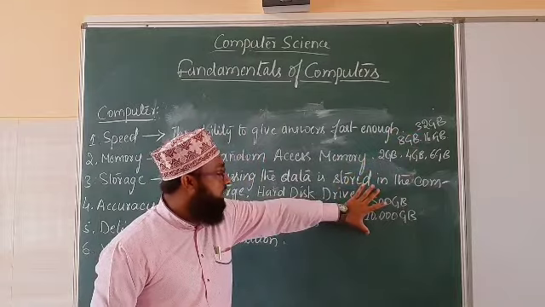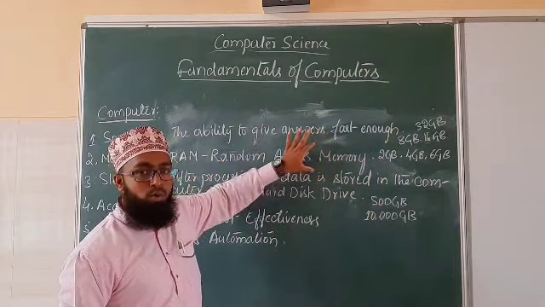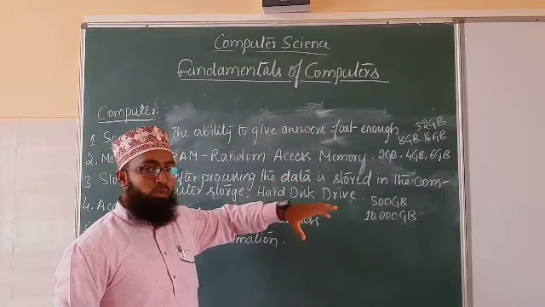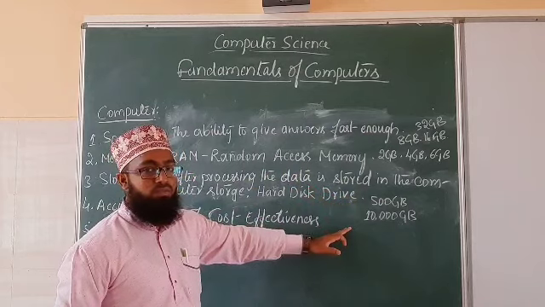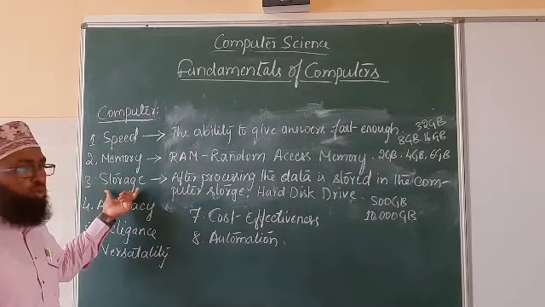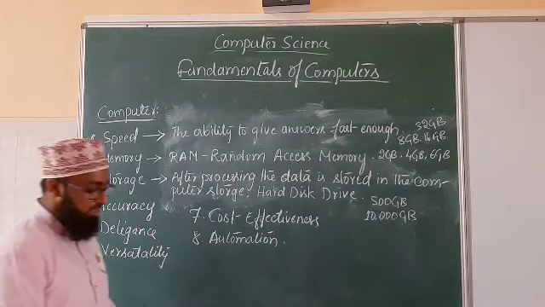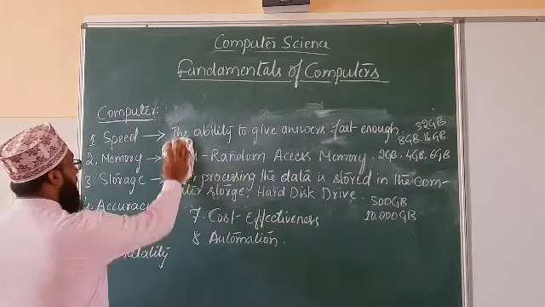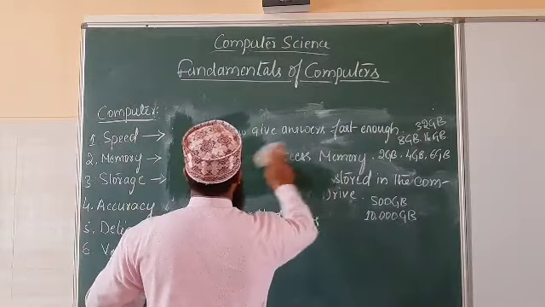Then under storage, after the completion of processing, the data which was processed in memory is going to be stored in the hard drive. That is called the storage of a computer. Understood? This is regarding memory and storage. Now come, we shall see accuracy.